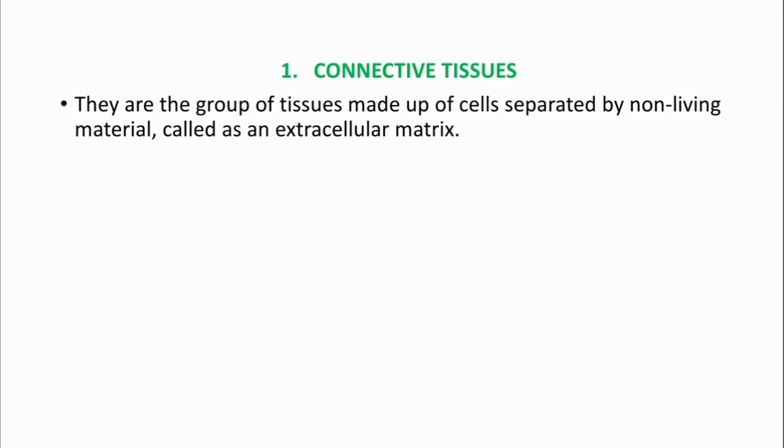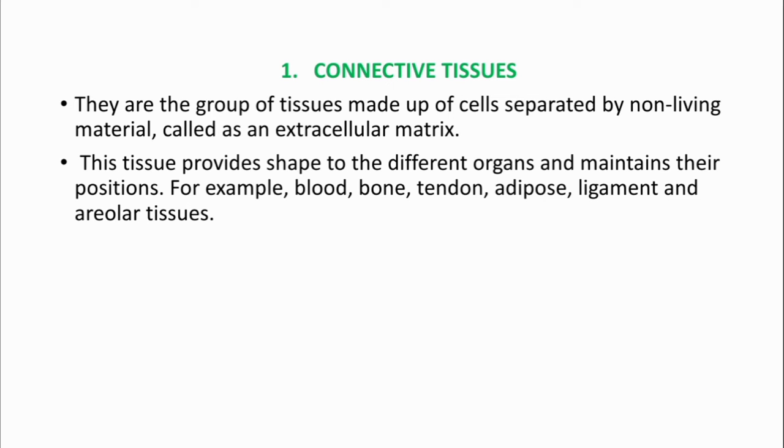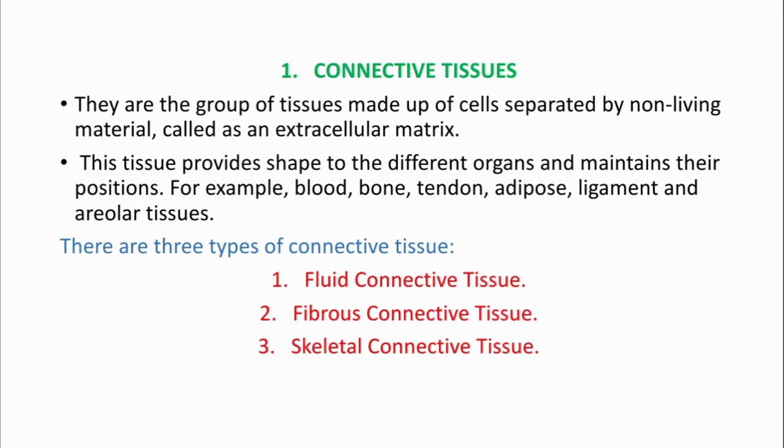Connective tissues. They are the group of tissues made up of cells separated by non-living material called an extracellular matrix. This tissue provides shape to the different organs and maintains their positions. For example, blood, bone, tendon, adipose, ligament, and areolar tissues. There are three types of connective tissue: fluid connective tissue, fibrous connective tissue, and skeletal connective tissue.